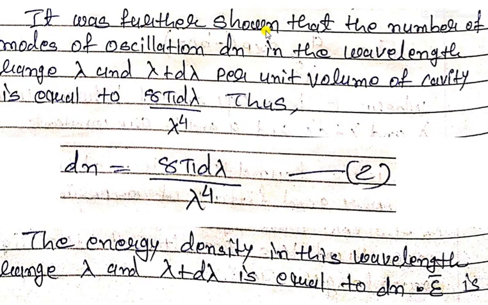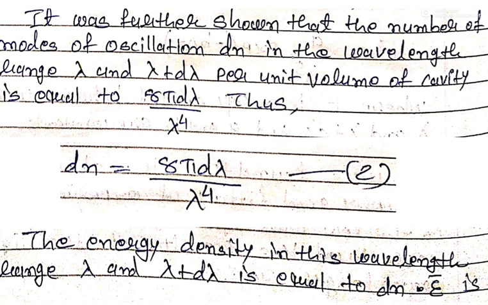If we further show that the number of modes of oscillation dn in the wavelength range lambda and lambda plus d lambda per unit volume of cavity is equal to 8 pi d lambda upon lambda raised to 4. So this is the formula of the number of modes of oscillation dn.